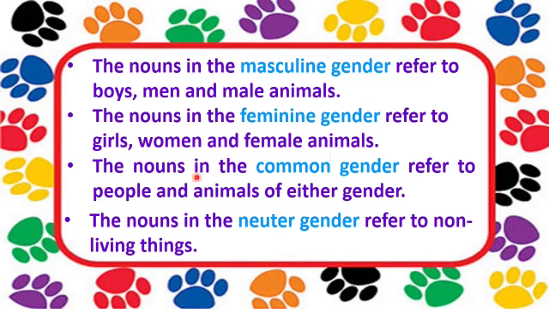Then the nouns in the common gender refer to people and animals of either gender. And the nouns in the neuter gender refer to non-living things.